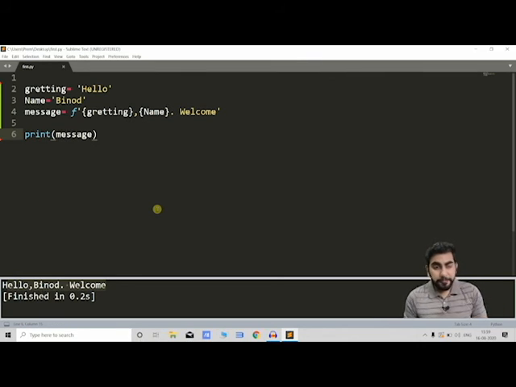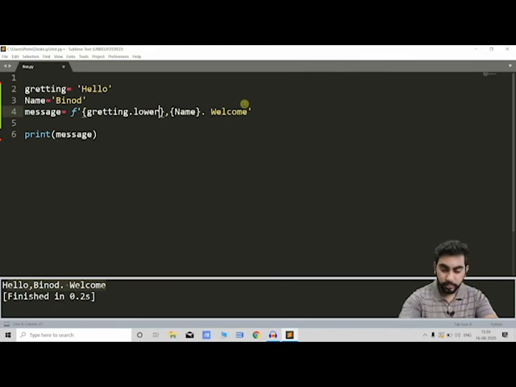So this f-string is very convenient because in placeholders we can also write code in it, like greetings में h बड़ा है तो I wanna write lower case, so I'll just add a function and I'll run it, so it will just run it like this. So it comes very handy. We can also write code in the placeholders. ठीक है, so these were some functions of our strings, and if you want to know what all functions are